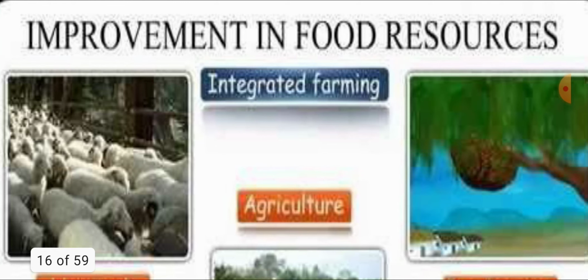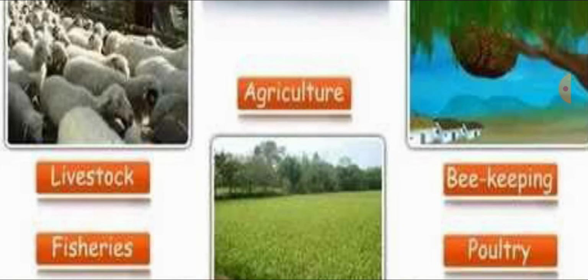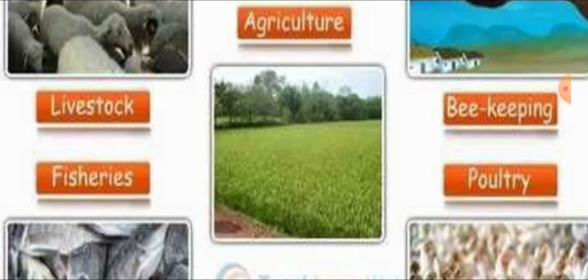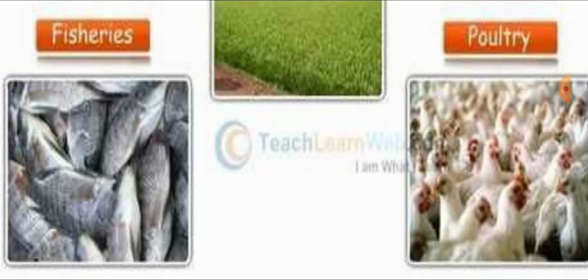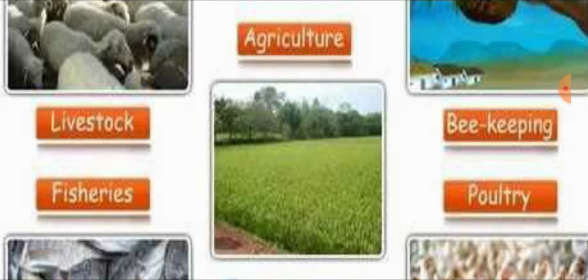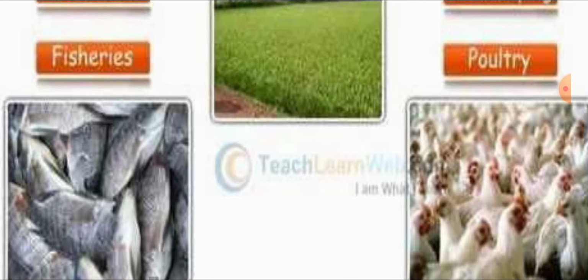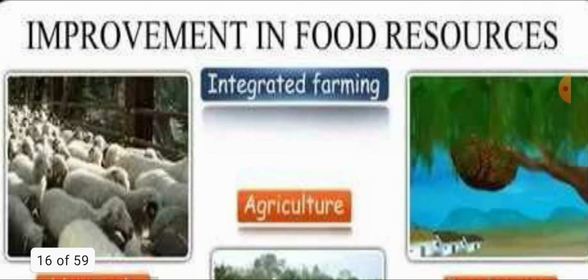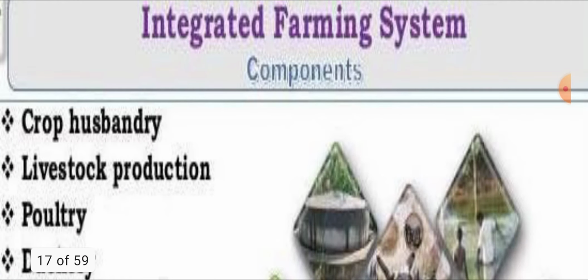Improvement in food sources, how can it be done by integrated farming? What is integrated farming? Along with agriculture you can rear livestock, fisheries, beekeeping, and poultry in the same field. These will enhance the improvement in food resources. That is integrated farming.